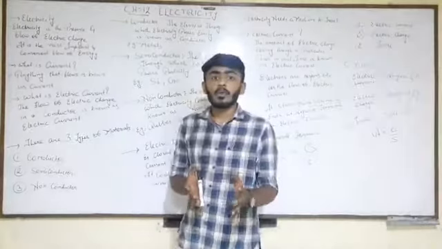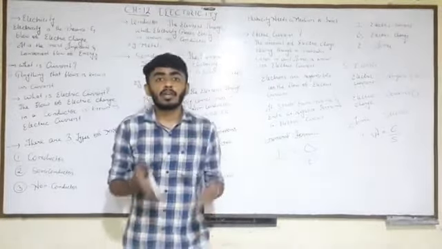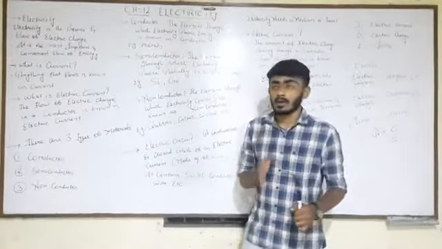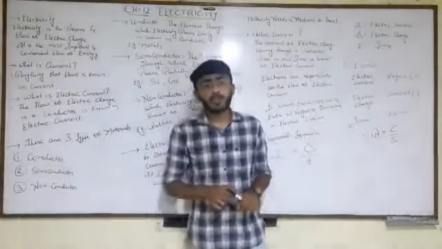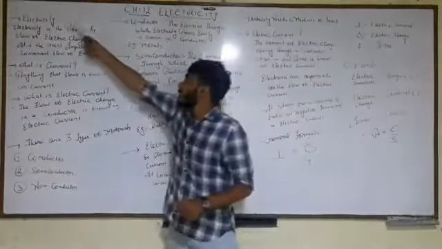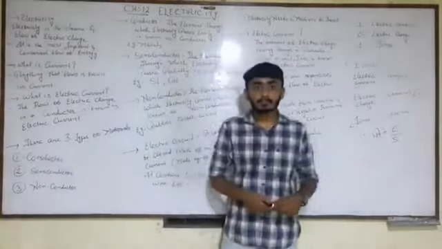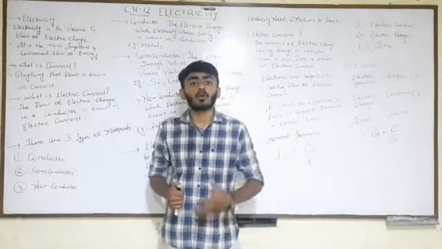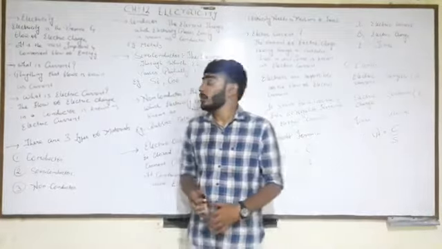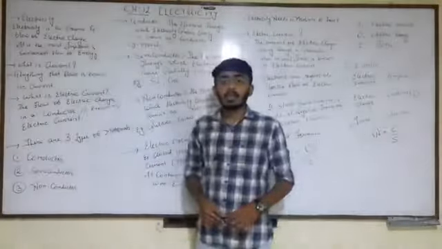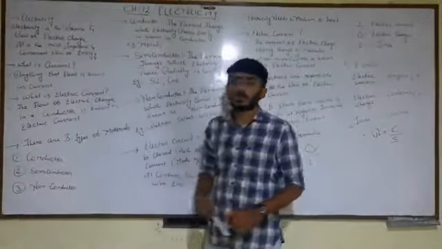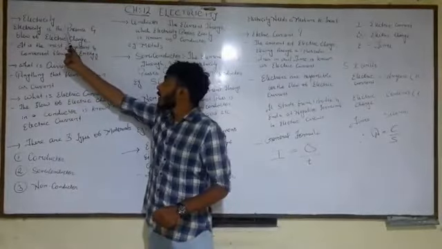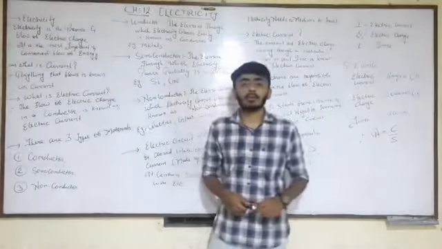So today students, we are going to learn what the word electricity actually stands for and what electric current is. So my first question is, what is electricity? Electricity is a form of energy through which we can do some sort of work. Here electricity is the presence and flow of electric charge. I repeat, electricity is the presence and the flow of electric charge.